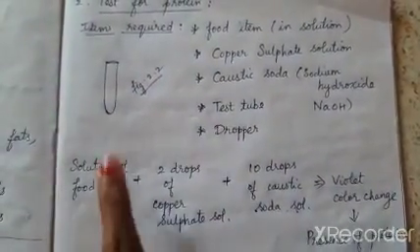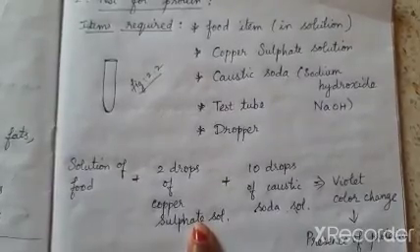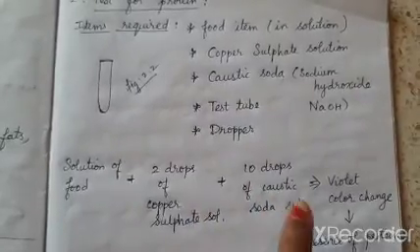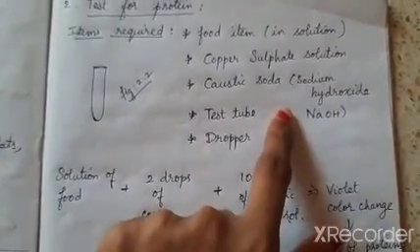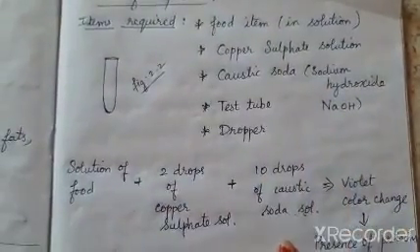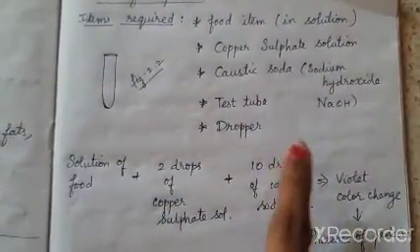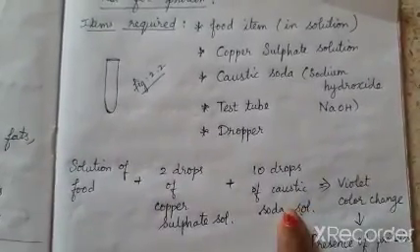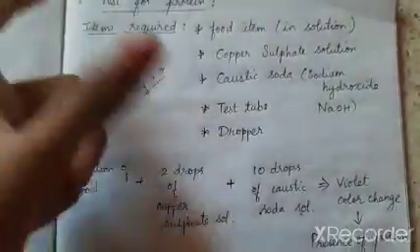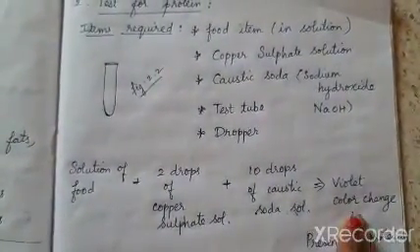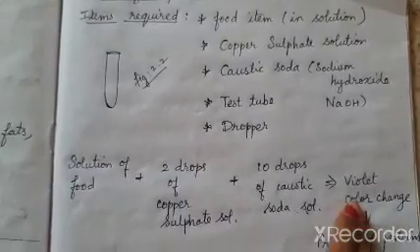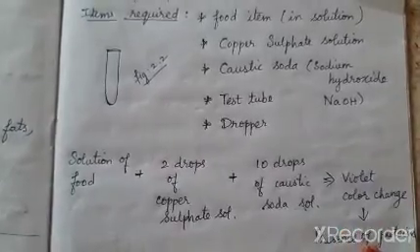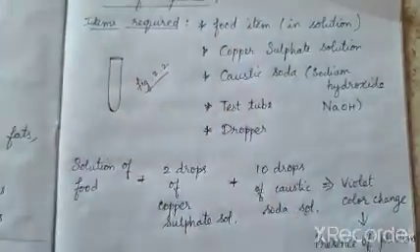So what are we doing for the test of protein? I'm taking a food solution, adding nearly 2 drops of copper sulfate solution. Along with the same solution, I'm adding caustic soda solution. Caustic soda solution is nothing but sodium hydroxide. Sodium hydroxide is nothing but the soap. So what does this mean? I'm adding 10 drops of soap solution to it. Can I tell like that? Yes. Once everything is added, I shake it quite well to identify whether there is a color change. If there is a violet color formed, then it indicates the presence of proteins in that particular food item.